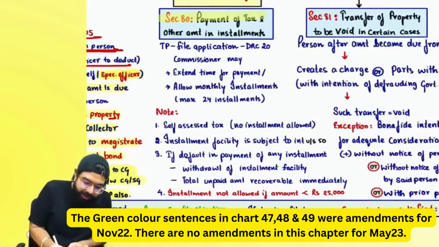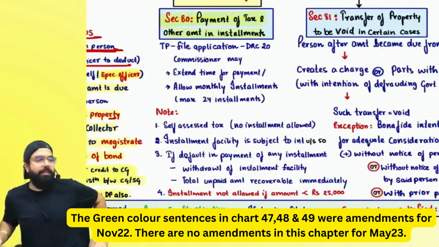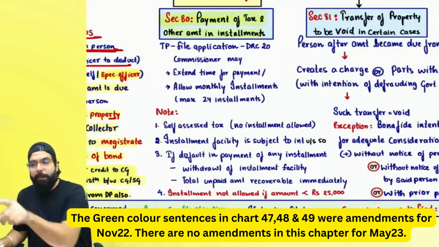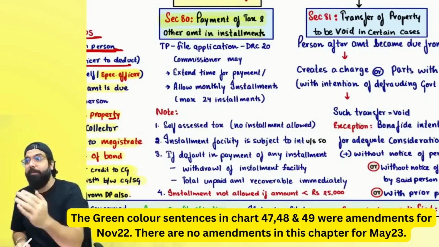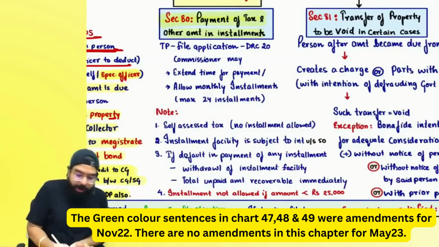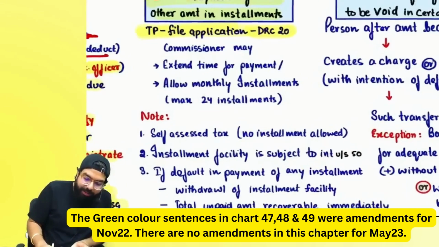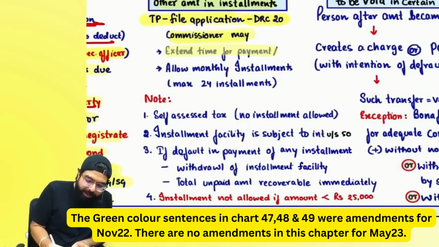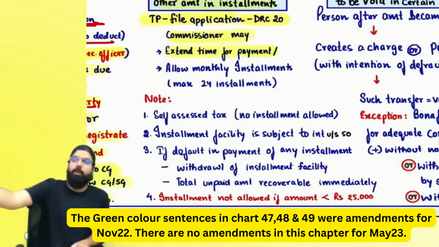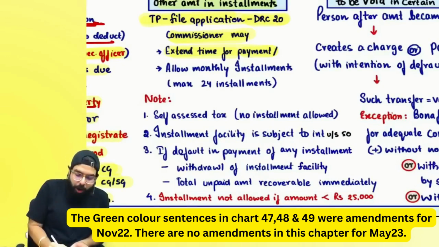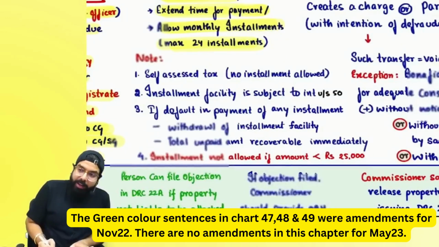The next one over here is section number 80. Sir, section 80 says, if an amount became due from you and you say, sir, I don't have money, go to the officer and tell him, sir, sorry, please give me installment. The taxable person can file an application in DRC 20, and the commissioner can extend the time limit for payment. For deferred payment, they can give you 1 or 2 months extra time, or they can allow 24 months of installments.